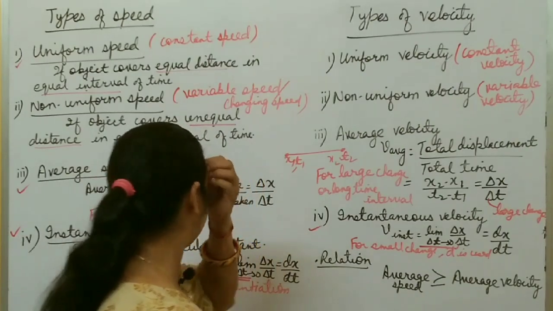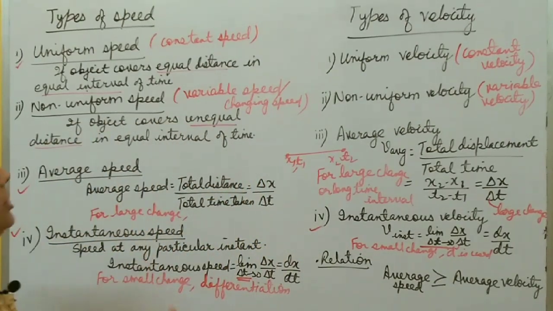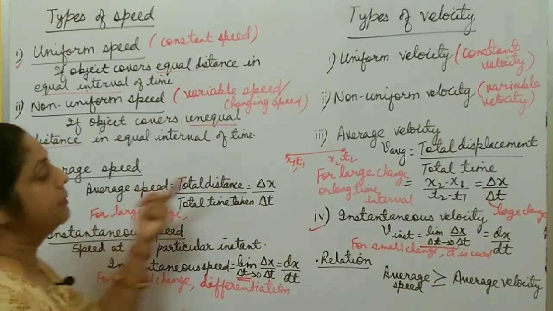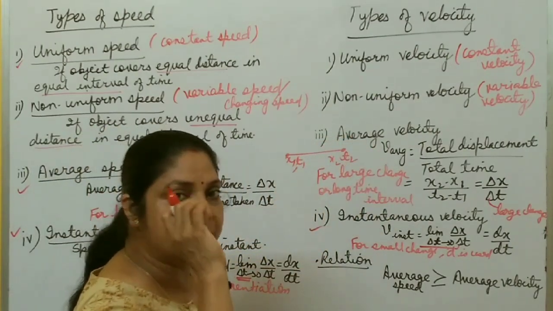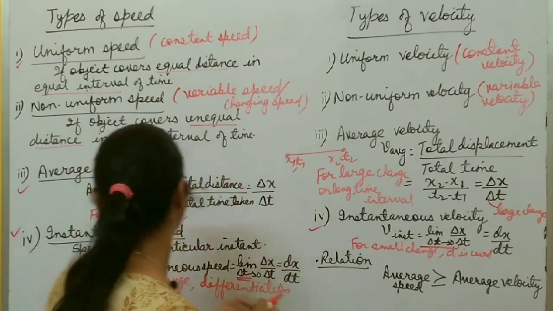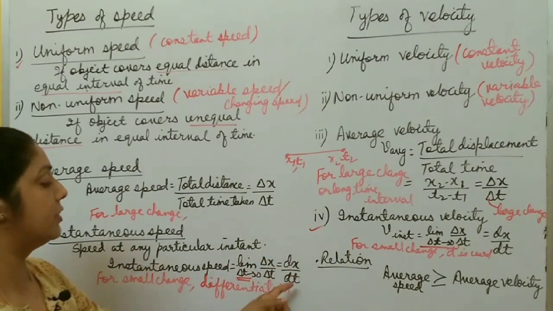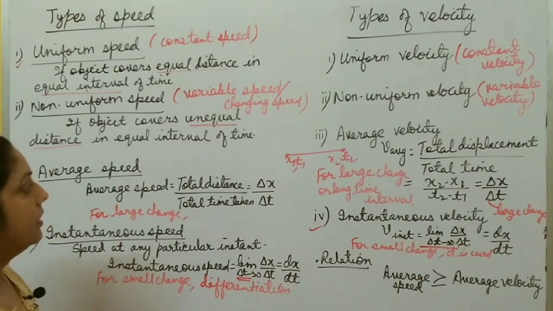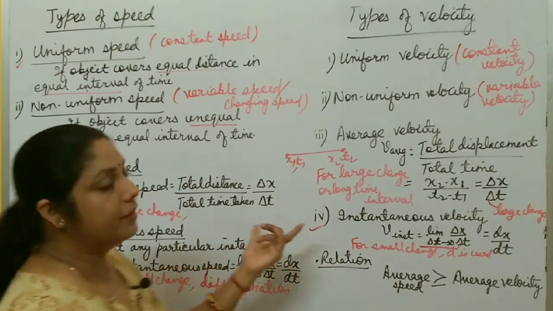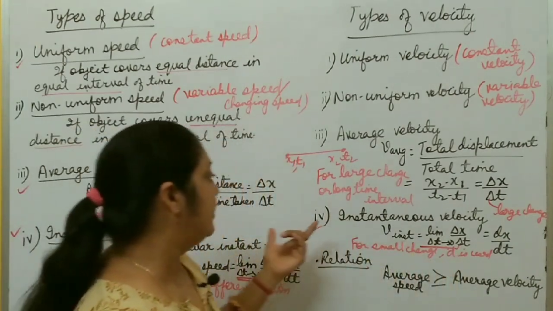So it becomes clear that for a large change you have to calculate average speed and average velocity, and for speed or velocity at a particular instant you have to calculate instantaneous speed. It means the derivative of distance or displacement with respect to time. Hope it's clear, and it will be more clear with the help of one example I will solve after this.